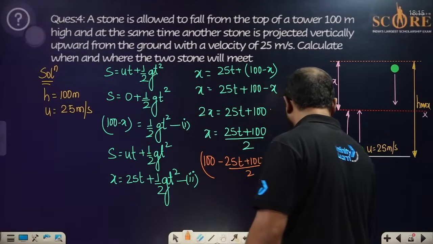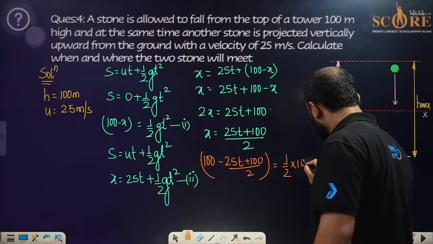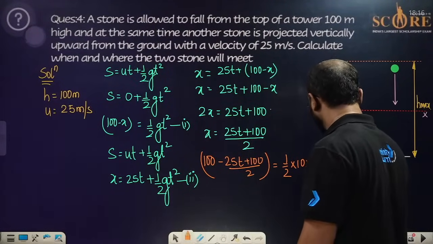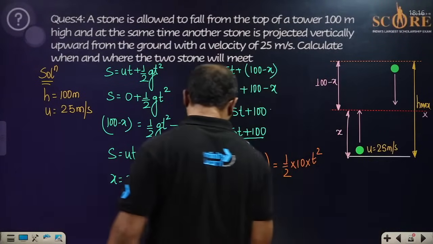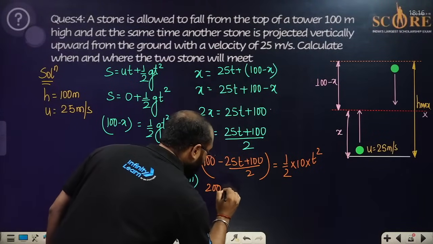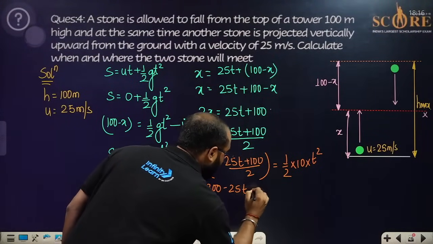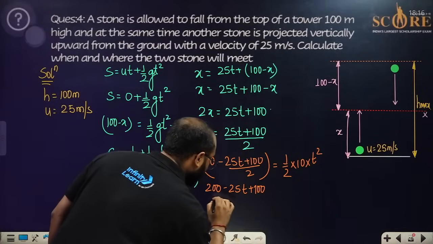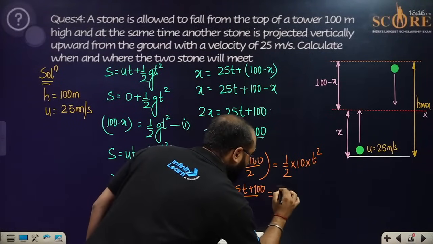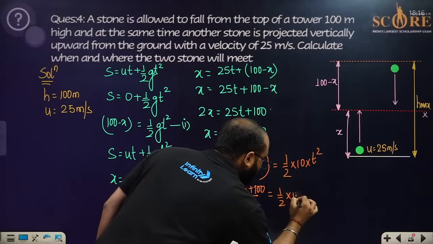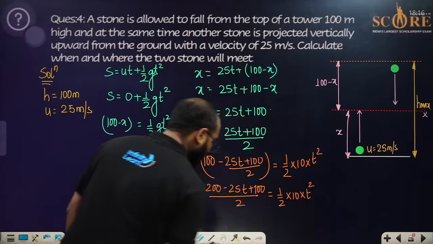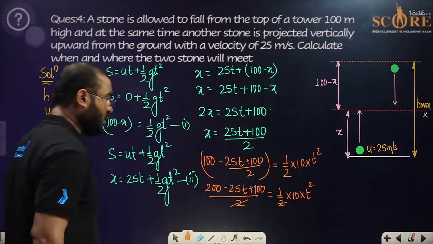Let us take the value of G as 10 and multiplication of T square. If you try to solve this, it will be 200 minus 25T plus 100 whole divided by 2 equals half multiplication of 10 into T square. So this half and this half are cancelled out.